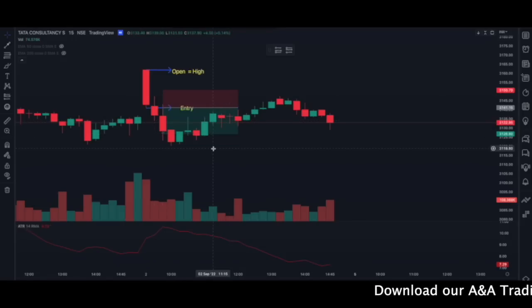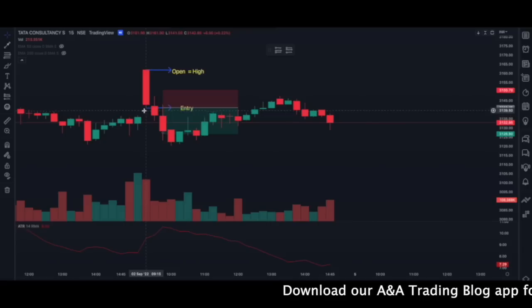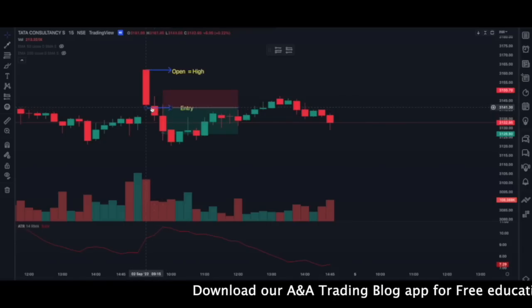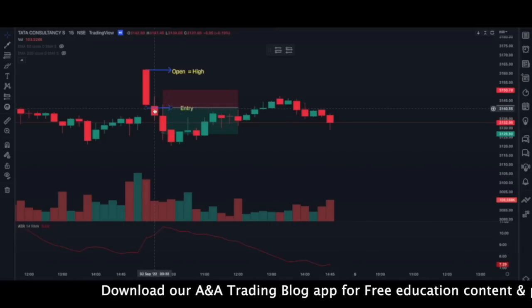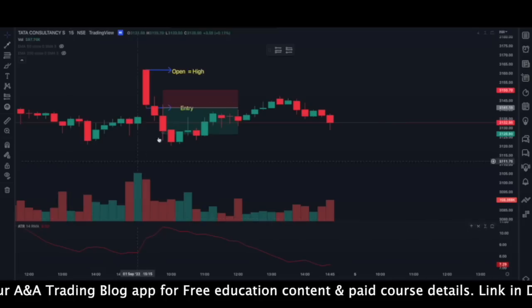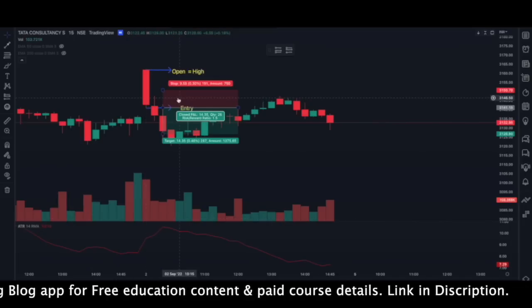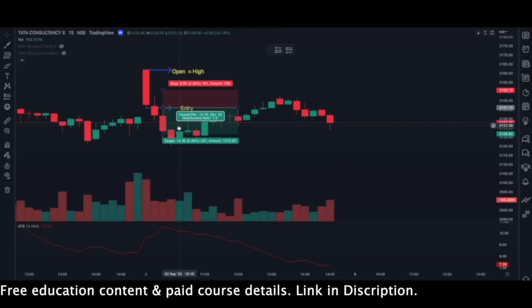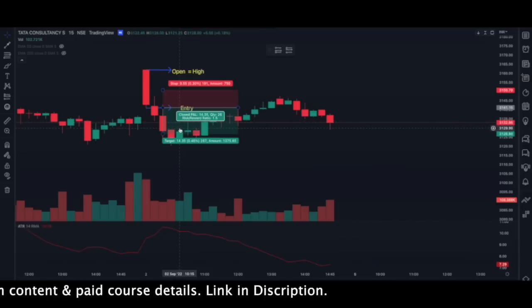Now this is how we trade with the strategy. We enter at the low of the first candle when the next candle opens. Our stop loss will be the ATR level, you can see it here, 9.55. This is our stop loss and our target is 1:1.5. So this is how the strategy works. Now let us see some more examples for this strategy.